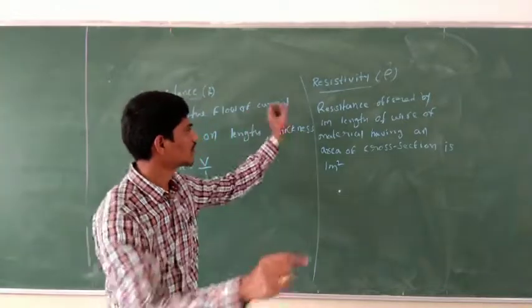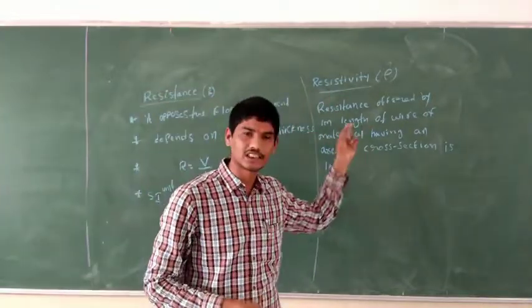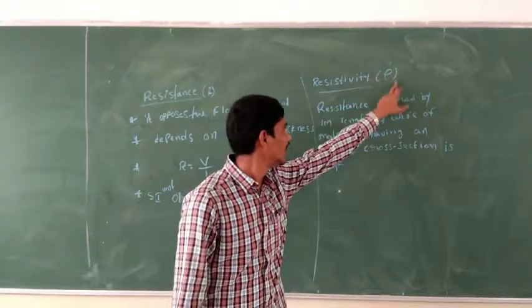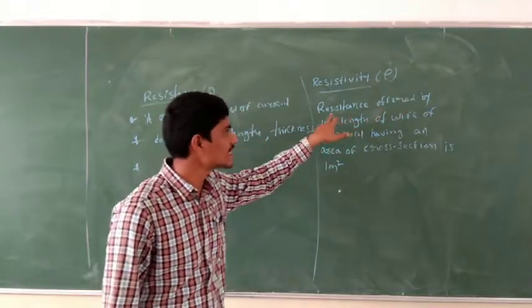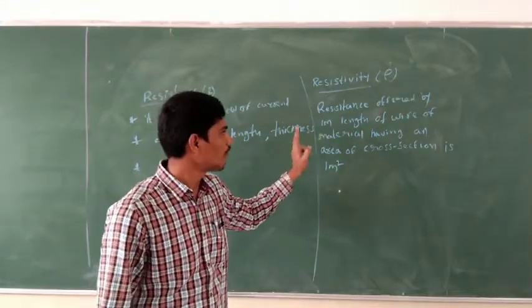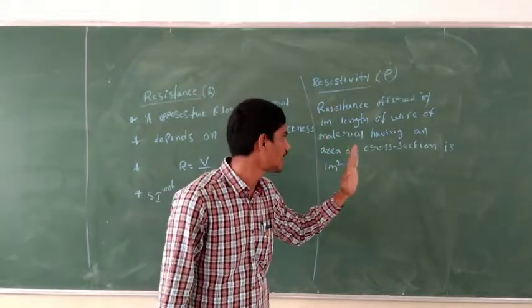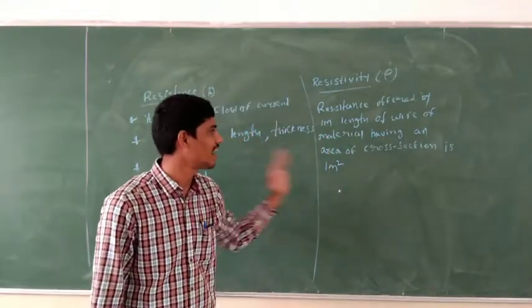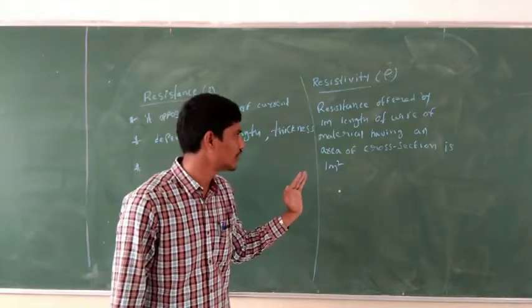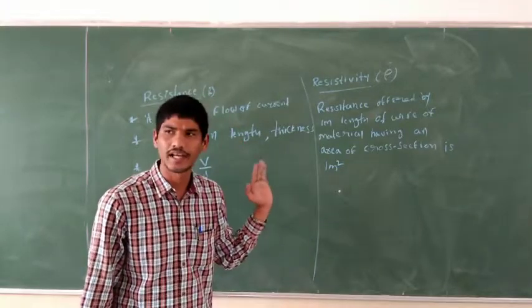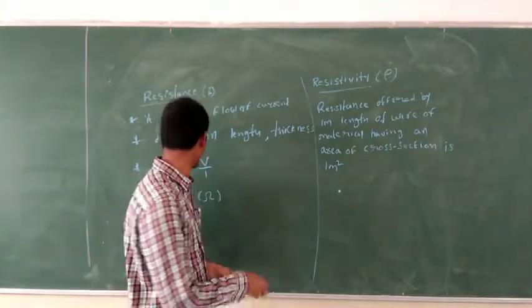Right? So I am repeating: the resistivity is written as the letter rho. The resistance offered by 1 meter length of wire of material having an area of cross section of 1 meter square.